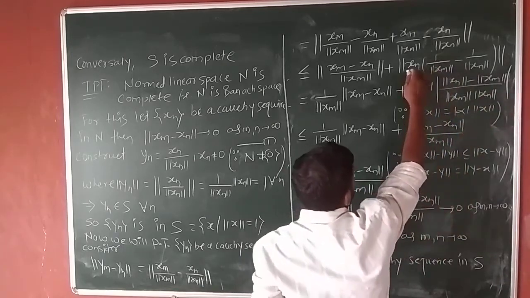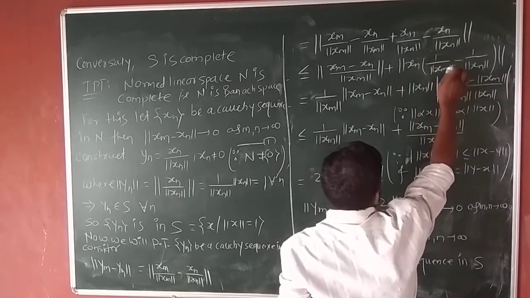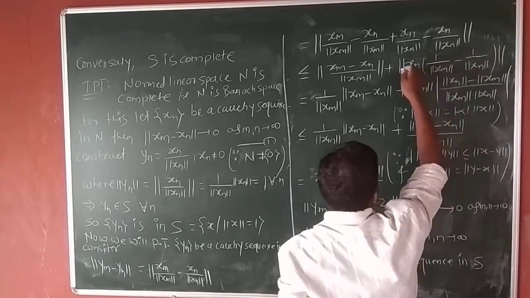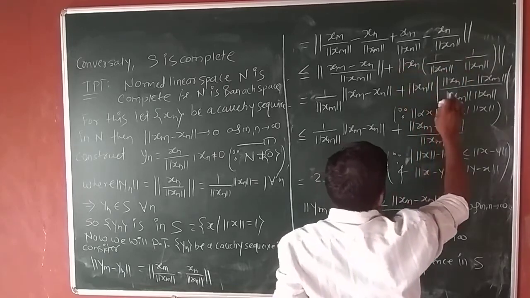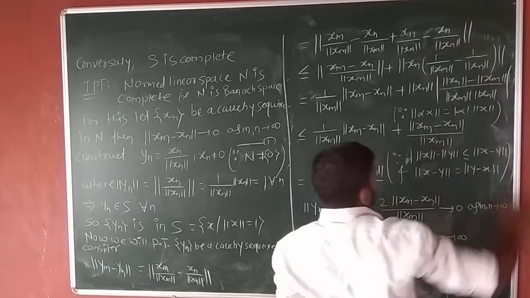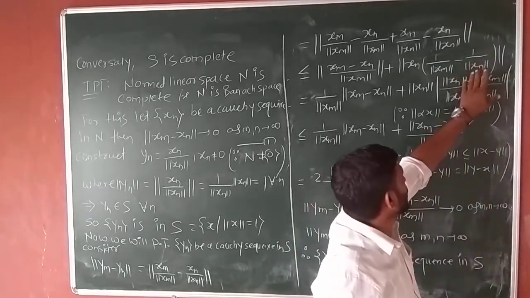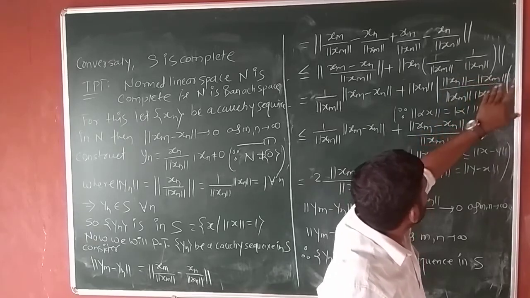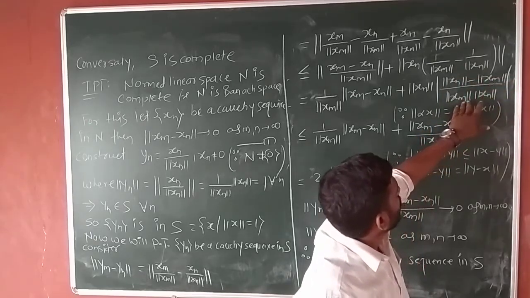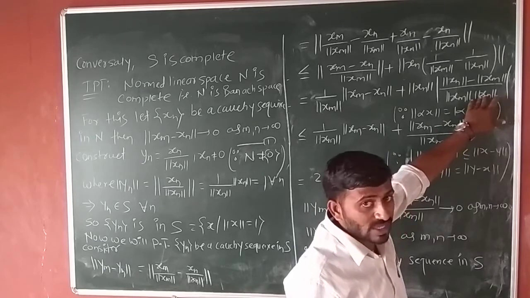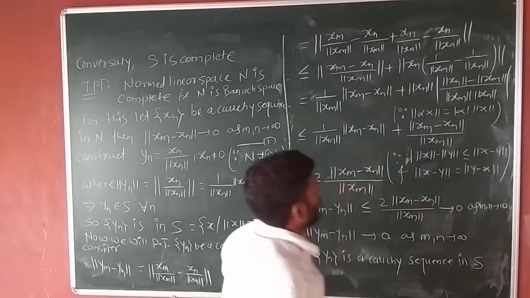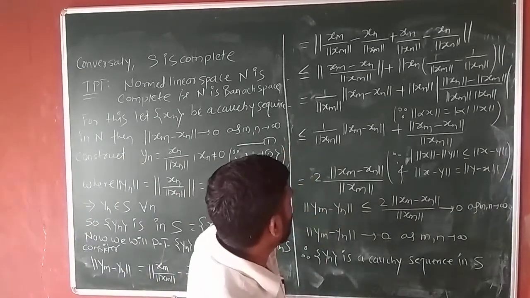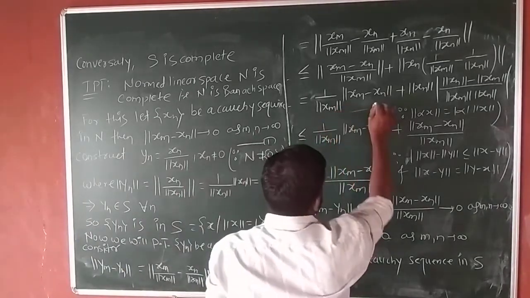So here this is x and this is alpha, so we take the norm of this element and mod of this element. So norm of x_n into mod of, here we take cross multiplication. So what do we get? Mod of norm of x_m minus norm of x_n upon mod of norm of x_m into norm of x_n, which is less than or equal to 1 upon this step remains the same.